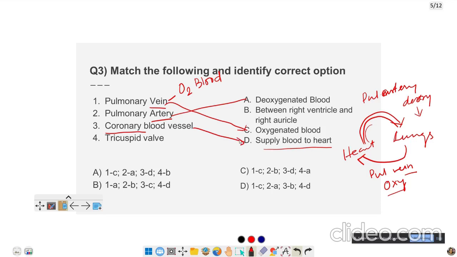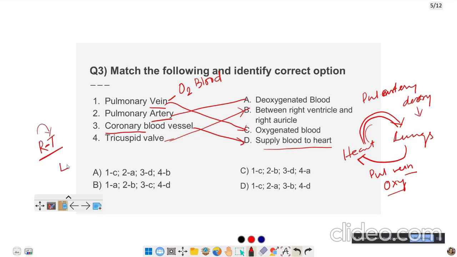So that oxygen is supplied with the help of small blood vessels which are called coronary blood vessels. Let us come to the next one, tricuspid valve. Tricuspid valve is present between the right auricle and right ventricle. Right auricle has RT. Always remember this mnemonic, RT. Between right ventricle and right auricle, you have the tricuspid valve.